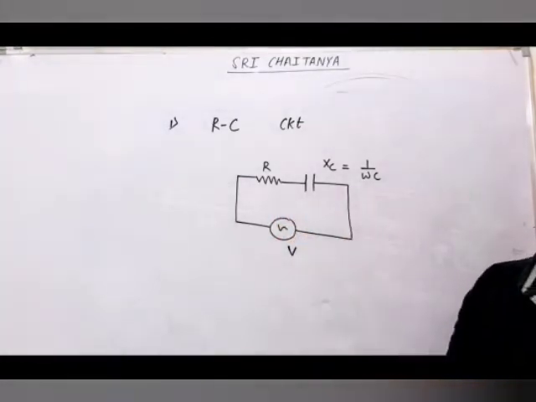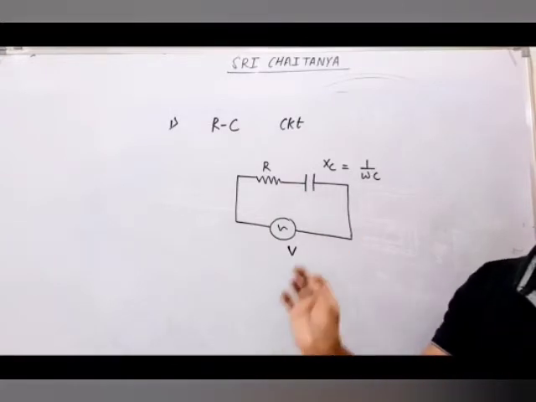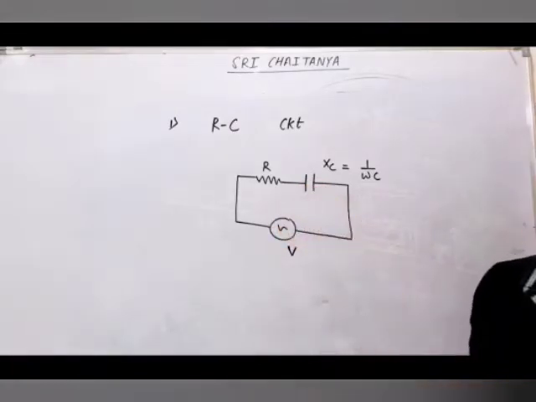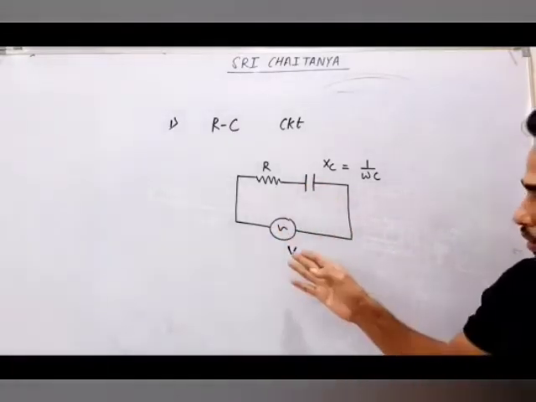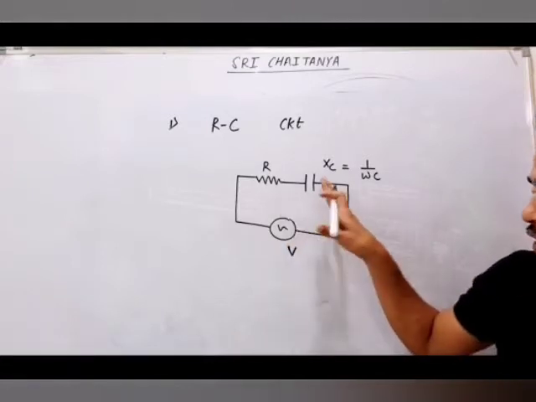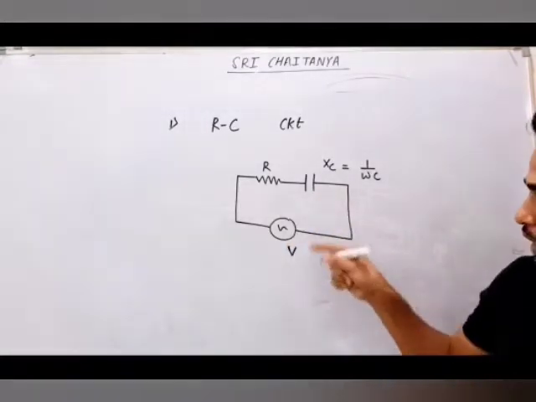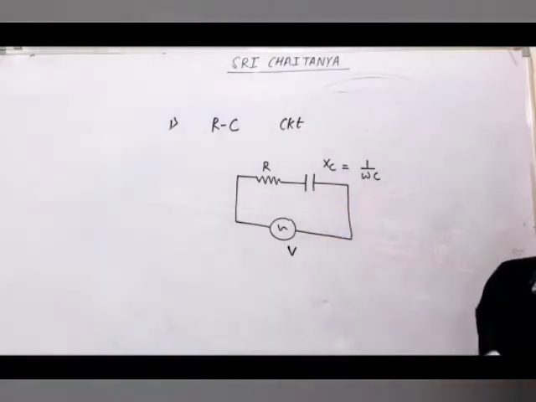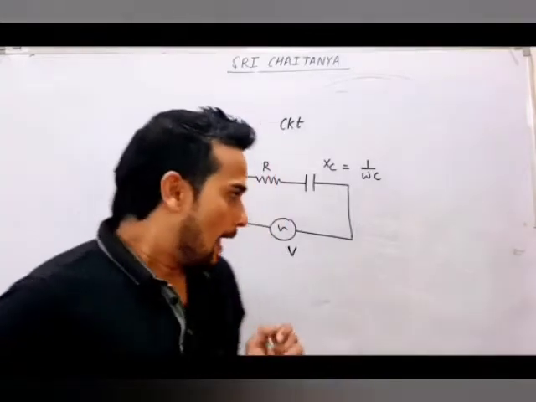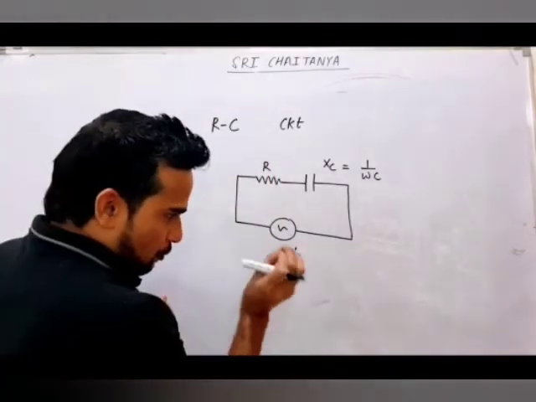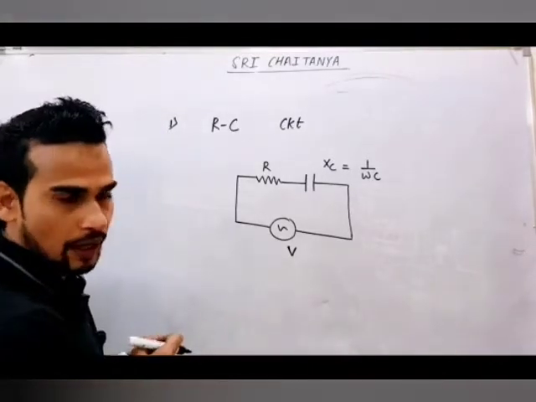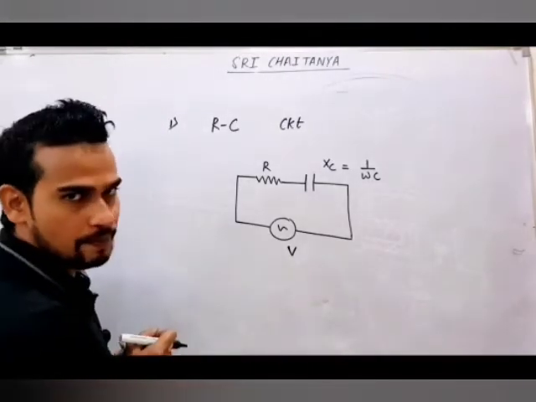That is the difference. In your simple DC circuit, you used to use Kirchhoff's law directly. You cannot use it here right now. If someone asks me, can I write V equal to VR plus VC? You can never write that, because here current and voltage both are not in the same phase. So you have to understand in a little more detail. Just see here. Actually what will happen? So you have to go with a graph. That diagram will help you, and the same diagram we will use every time.